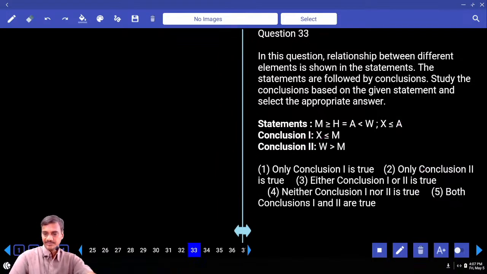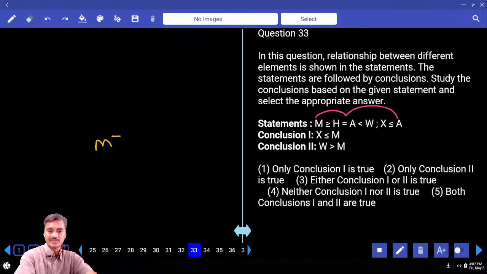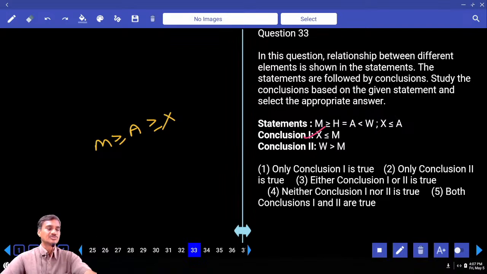33, X and M. Now X and M through A: M greater than or equal to A greater than or equal to X. Hence M greater than or equal to X, X lesser than or equal to M. Then M and W, two opposite symbols, so no relation. Hence what is your answer? Only one, question number 33, it is choice 1.